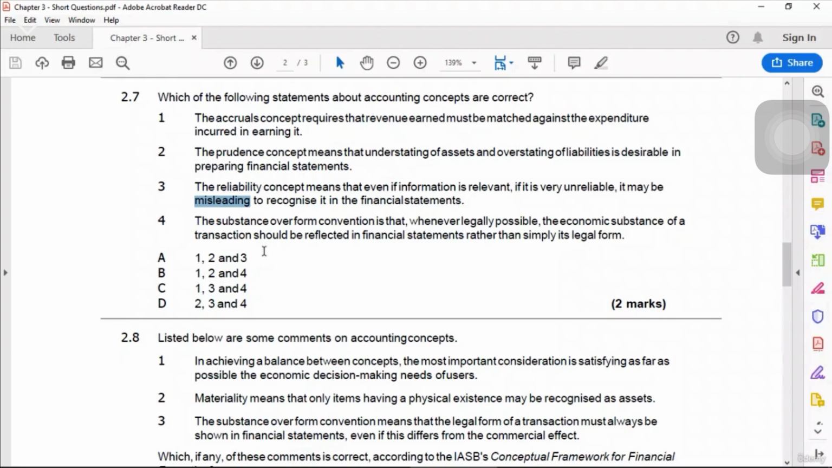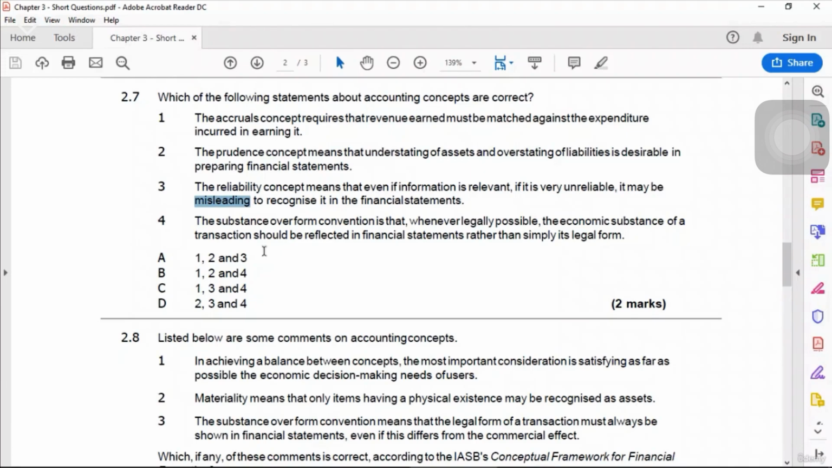Number 4, the substance over form convention is that whenever legally possible, the economic substance of a transaction should be reflected in financial statements rather than simply its legal form. We discussed this concept of substance over form earlier, and I also gave you an example. Substance over form means that economic reality is more important than the legal form.